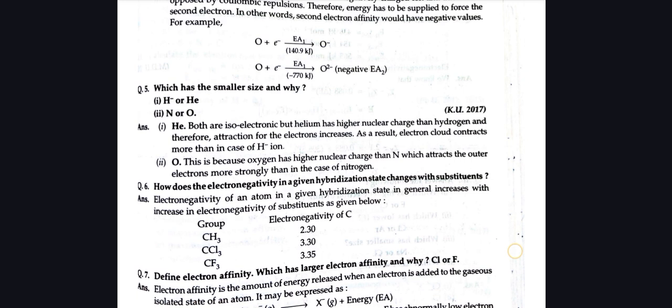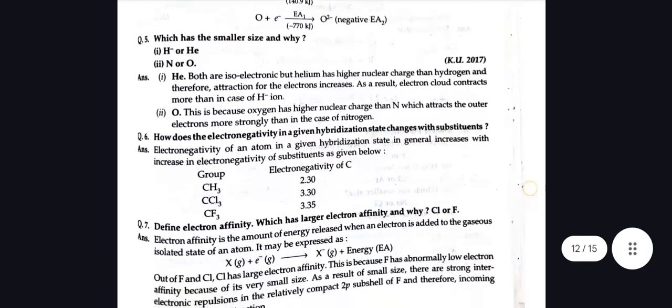He, helium. Both are isoelectronic, but helium has higher nuclear charge than hydrogen, and therefore attraction for the electrons increases. As a result, the electron cloud contracts more than in the case of H minus ion. Nitrogen or oxygen? Oxygen. This is because oxygen has higher nuclear charge than nitrogen, which attracts the outer electrons more strongly than in the case of nitrogen.